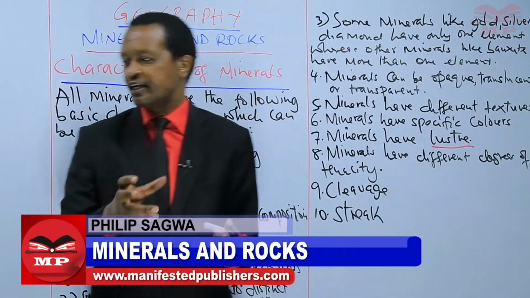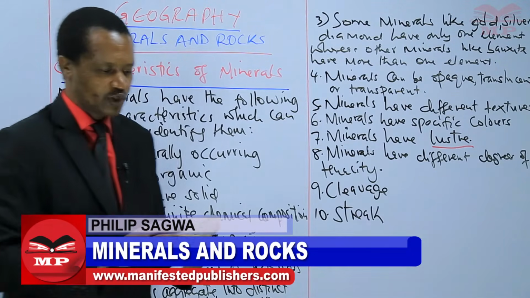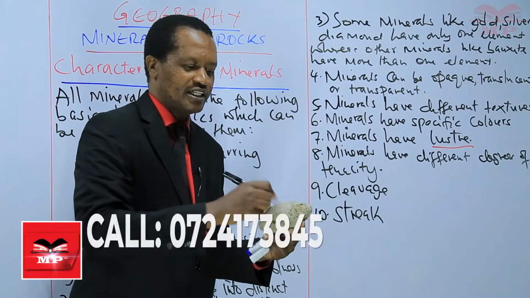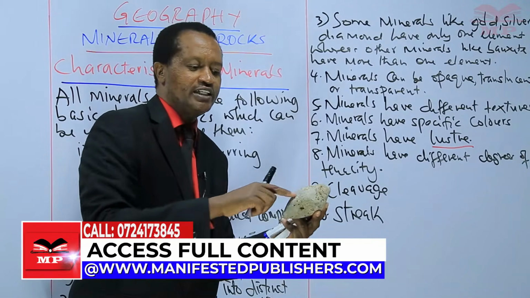When you have a mineral and you rub it against a hard surface, what color does it leave?